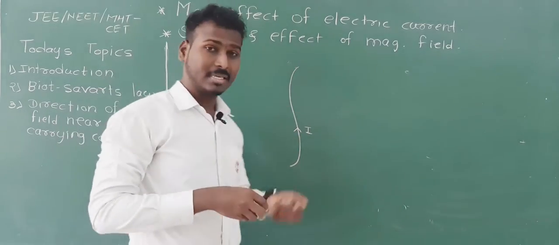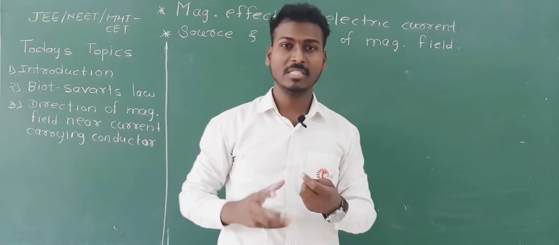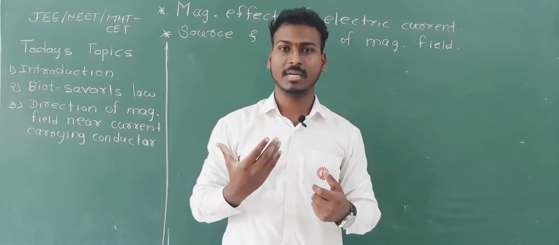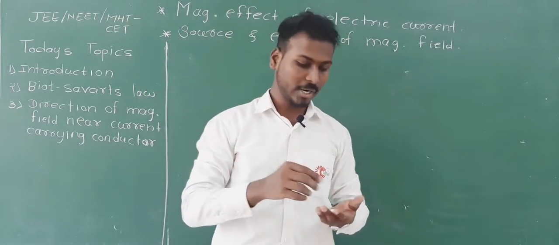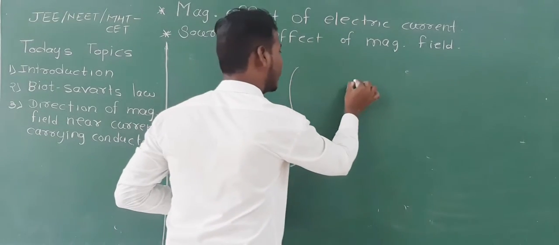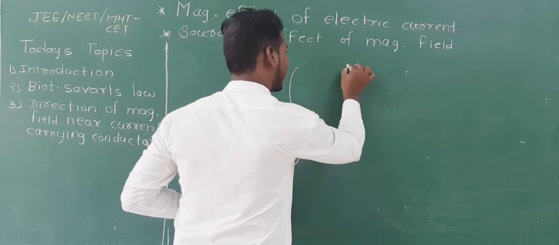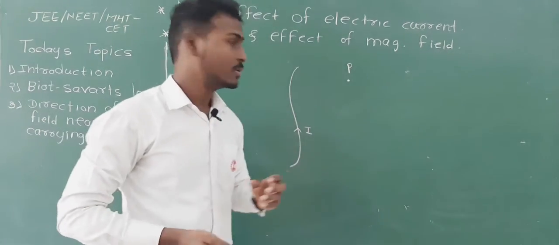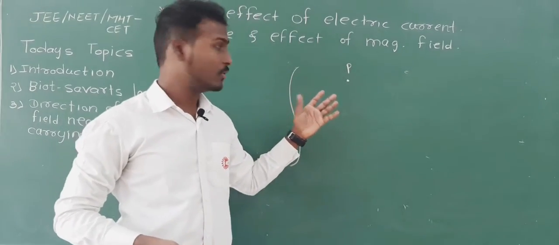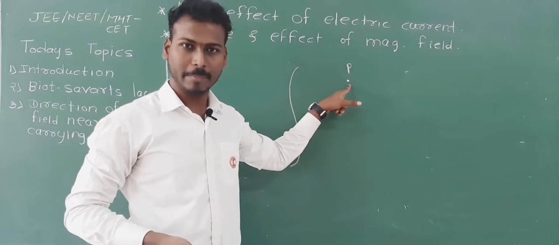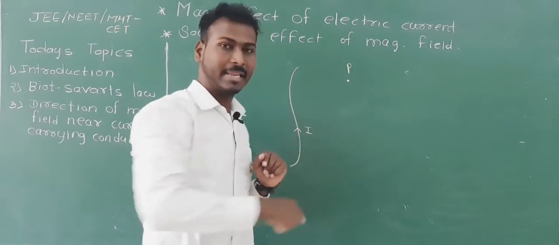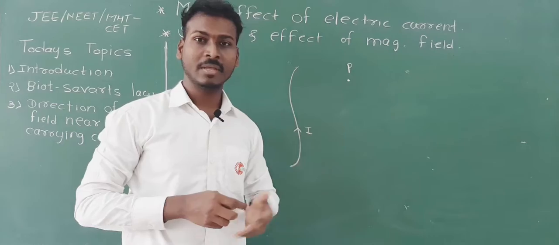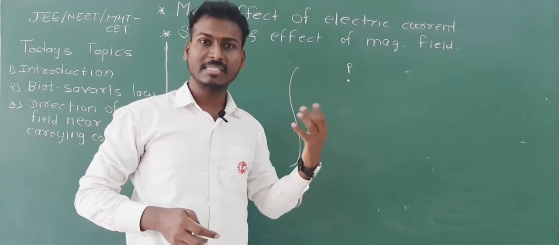Now due to this current, there must be one magnetic field around this conductor, and let's take a point P here. We want to calculate the magnetic field at point P due to this current carrying conductor, and it will be given by Biot-Savart's law.